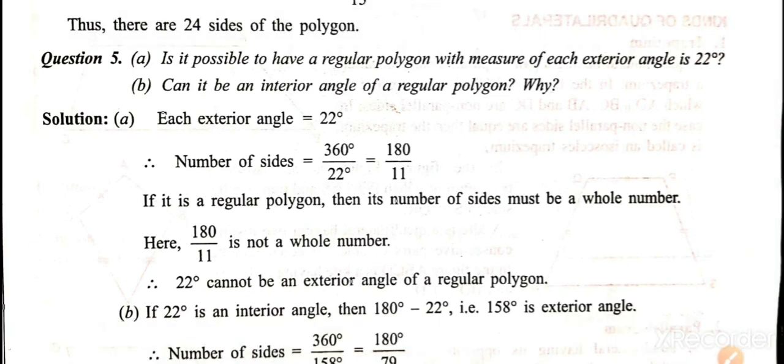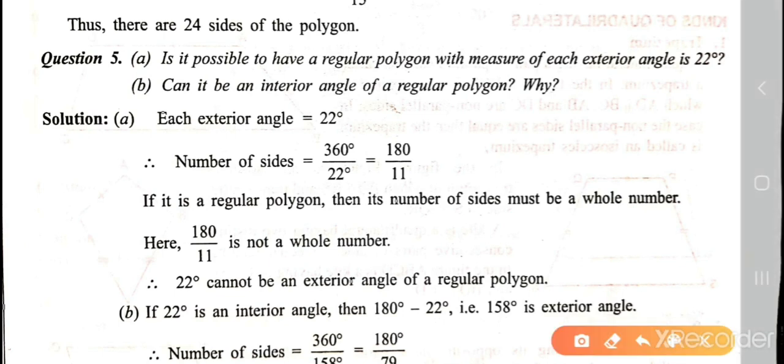Is it possible to have a regular polygon with the measure of each exterior angle 22 degrees? If each exterior angle is 22 degrees, such a regular polygon can be there or not? That is the question. Okay, first question. Each exterior angle is 22 degrees. How to find the number of sides then? You know the total sum of the exterior angles is 360 degrees. So 360 divided by 22.